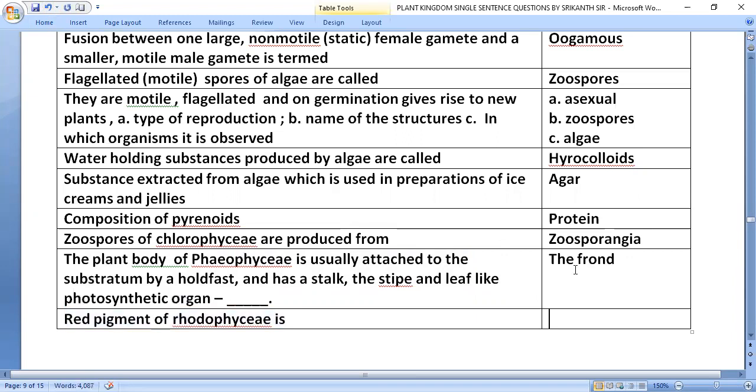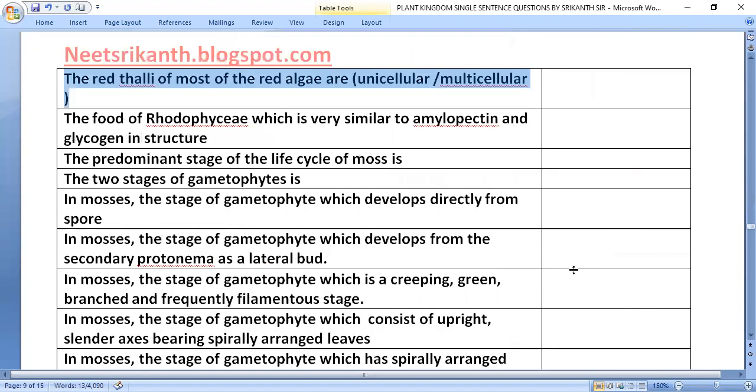Red pigment of Rhodophyceae, that is phycoerythrin. The red thalli of most of the red algae are multicellular. The food of Rhodophyceae, which is very similar to amylopectin and glycogen in structure, that is floridean starch.